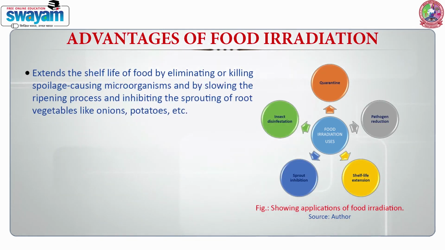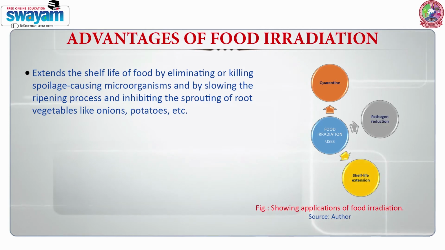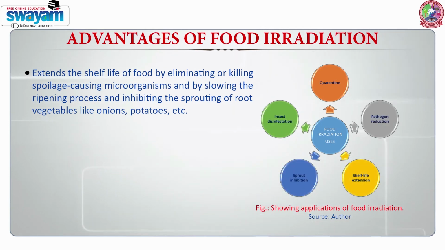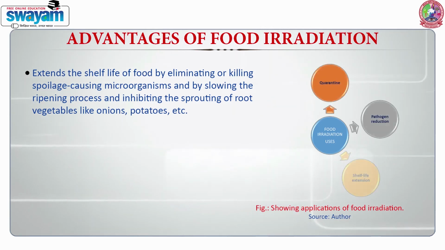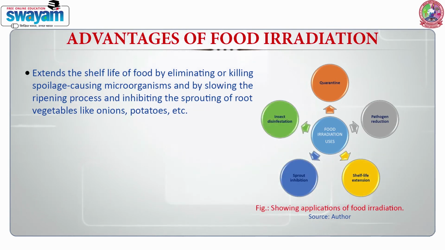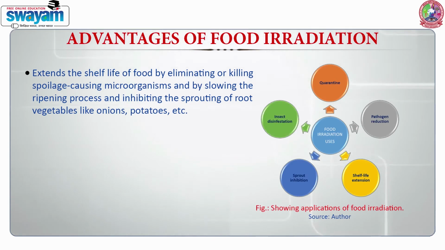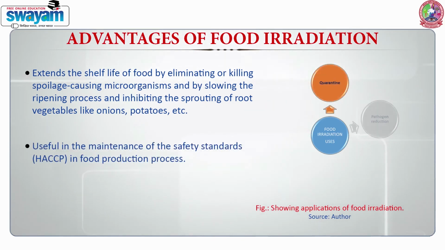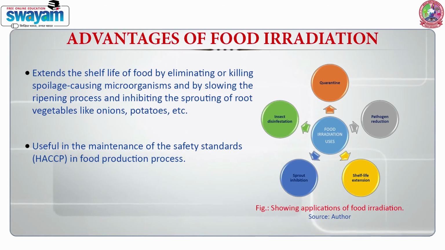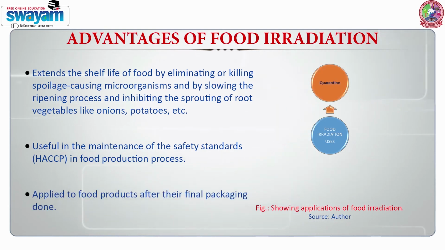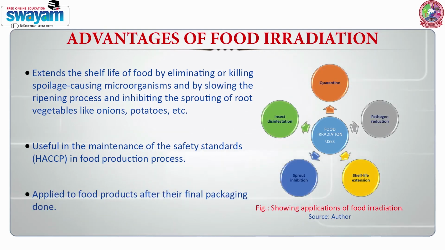It extends the shelf life of food by eliminating or killing spoilage-causing microorganisms and by slowing the ripening process and inhibiting the sprouting of root vegetables like onions and potatoes. It is useful in maintaining safety standards in the food production process, and it is also applied to food products after their final packaging is done.